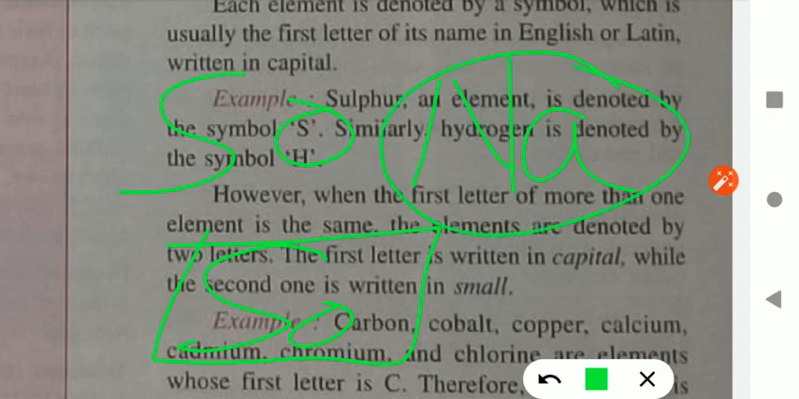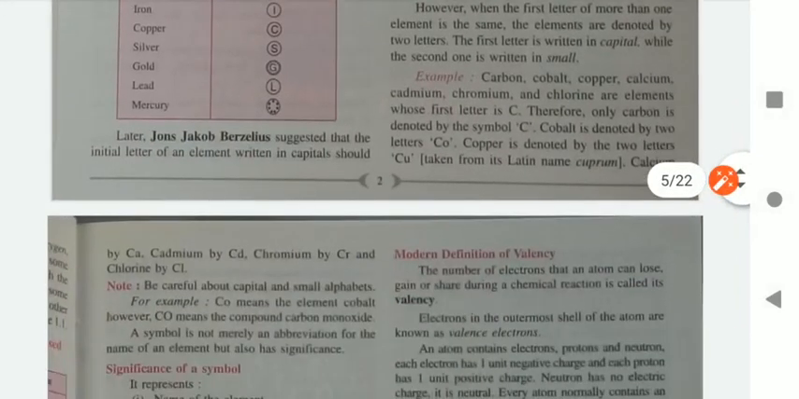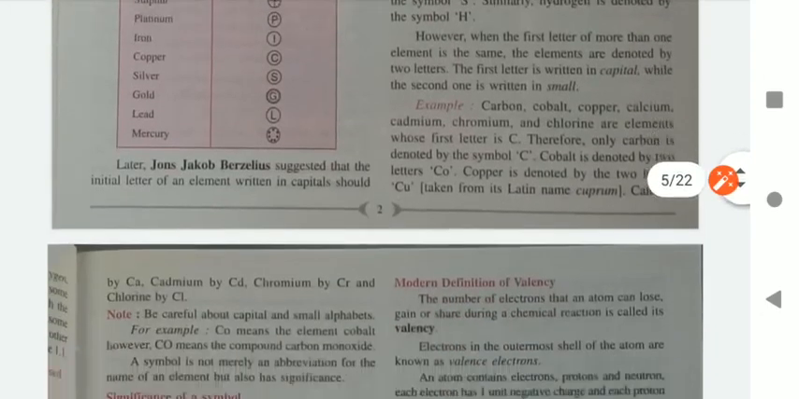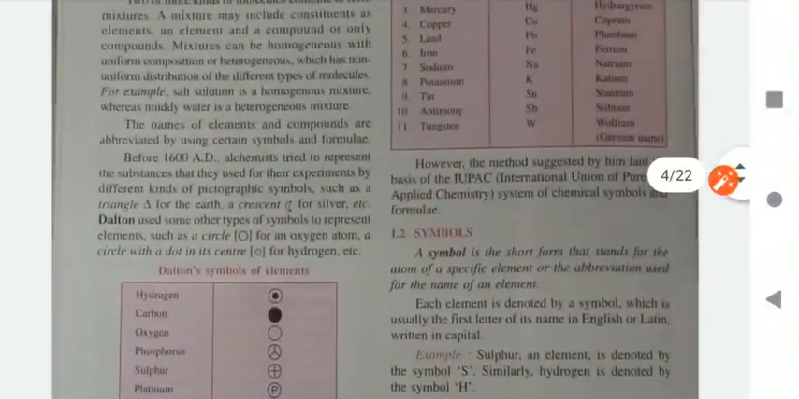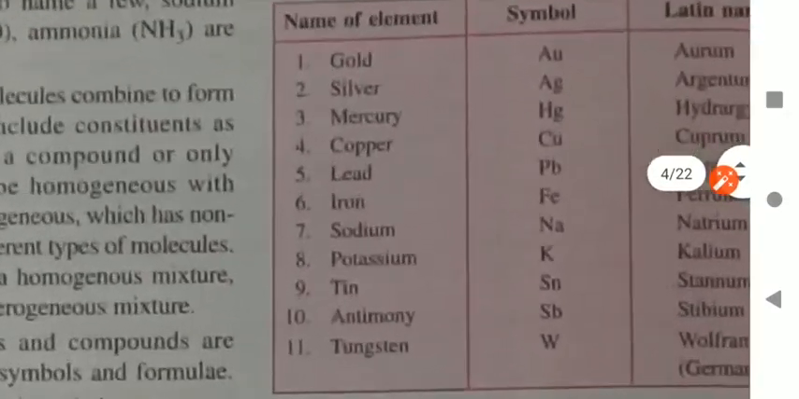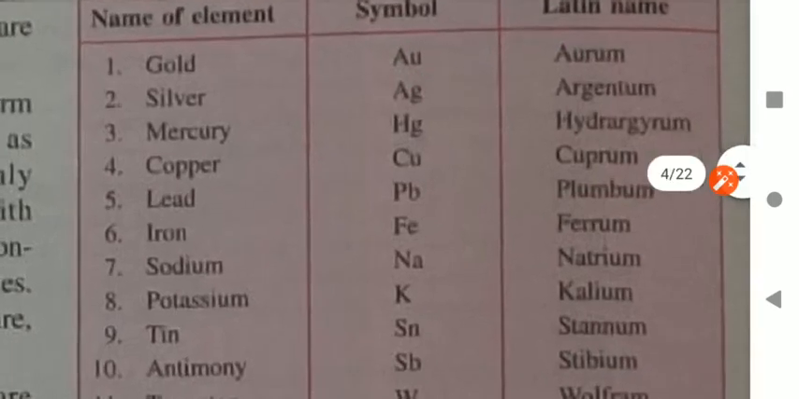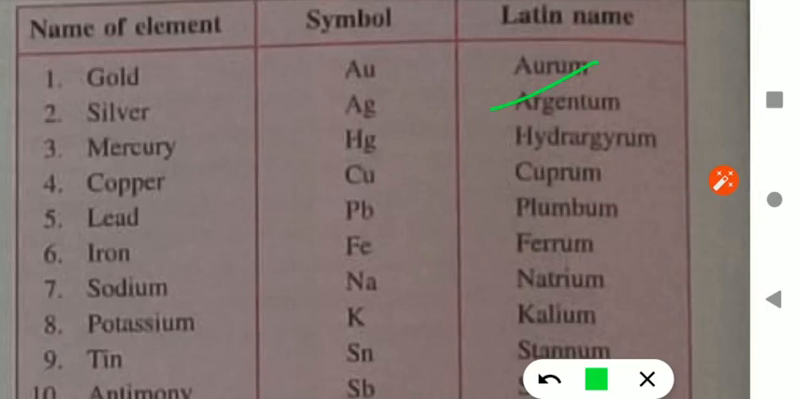So where did it come from? For many elements, the symbol is assigned on the basis of their name derived from the Latin language. For example, I am looking in the table. The name of gold in Latin is aurum, so the symbol is Au, the first two alphabets. Second, silver, whose Latin name is argentum. So we will take Ag, not Ar.